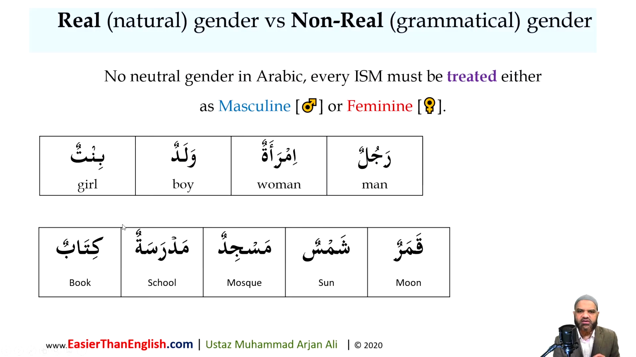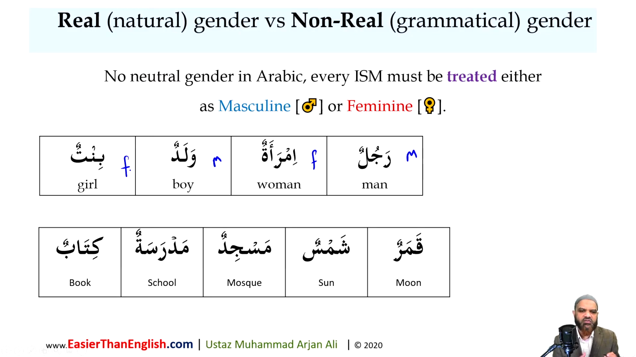So words like rajulun, man, of course will be treated as masculine because it has a natural gender. Imra'atun will be treated feminine because it has a natural gender, means woman. Waladun, boy, will be masculine, it has a natural gender. Bintun, girl, will be treated feminine because it has a natural gender.